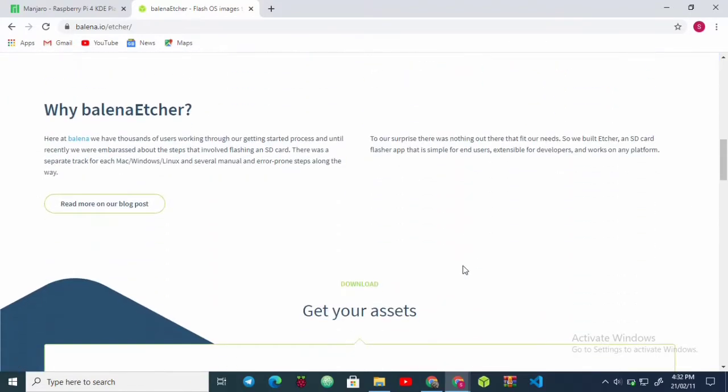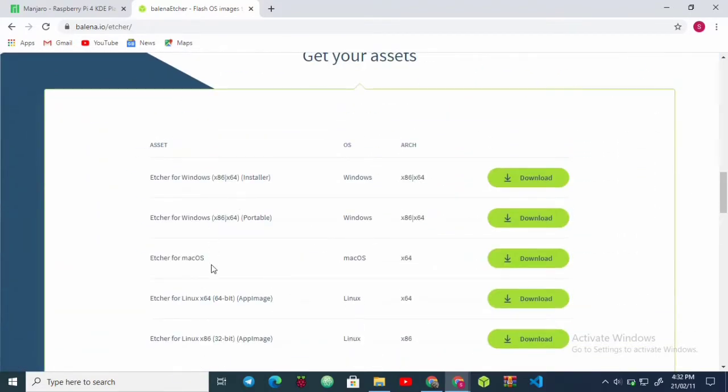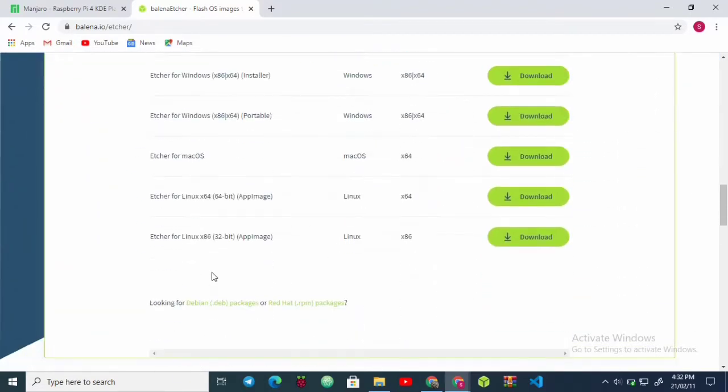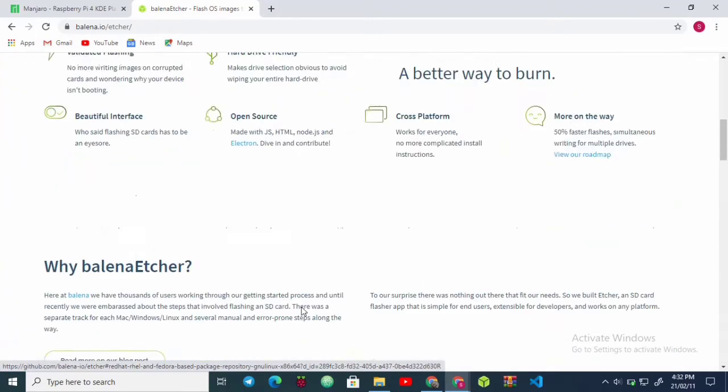You can scroll down and find your own Windows compatible images. You can also download it for 32-bit ARM image or 64-bit Linux, or if you are a Debian or Ubuntu based user, then you can download the .deb, or Red Hat packages for Fedora or RHEL Linux. That's all.